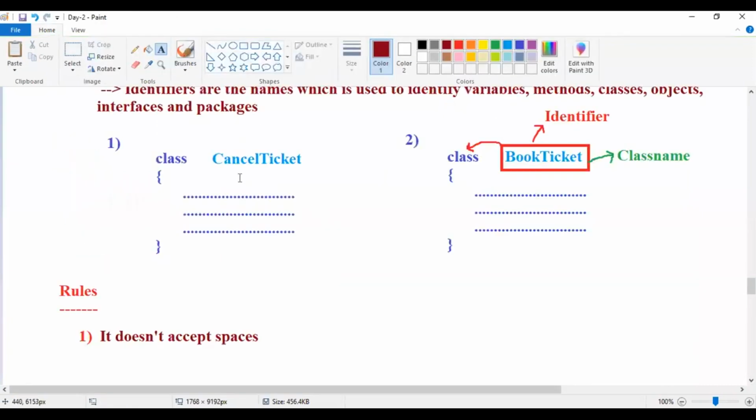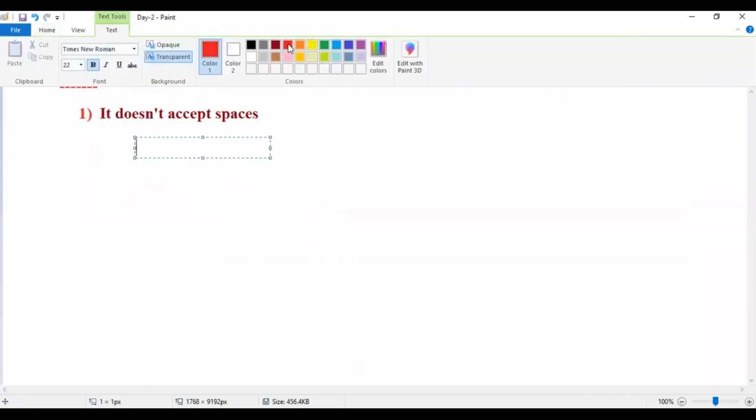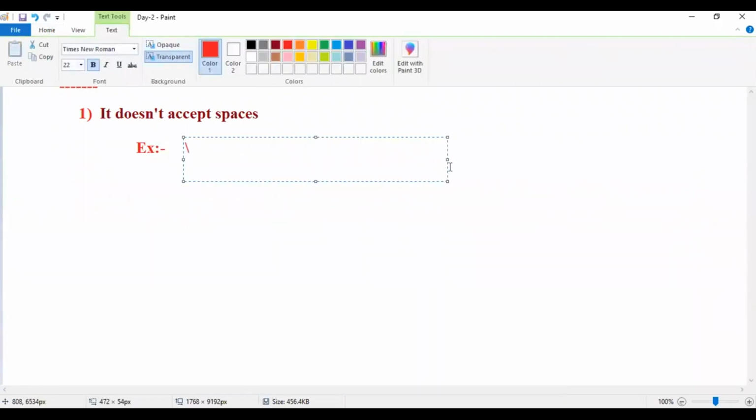For example, cancel ticket is available, right? I mention my identifier name as cancel ticket, small letter or capital letter, your choice, whether you use small or capital letter doesn't matter. So I mention cancel ticket like this, with a space.